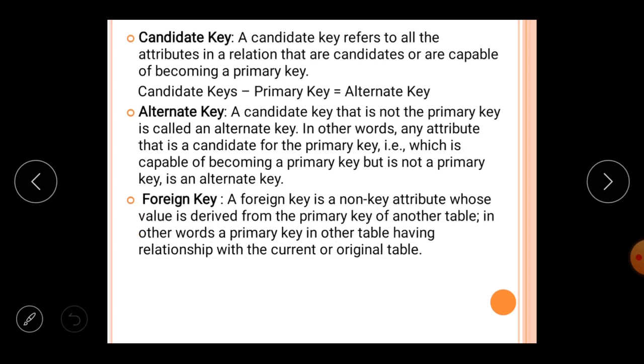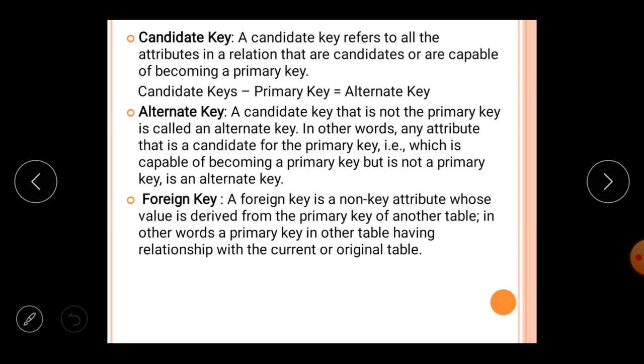Now the next topic is candidate key. So what is a candidate key? There may be more than one attribute in the table that is unique. Like if you are storing the Aadhaar number of the student and the SR number of the student, then both of the attributes are unique. The Aadhaar number of two students cannot be common, and the SR number is also not the same for two students. So these two attributes are unique attributes.